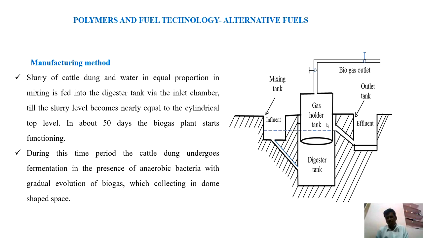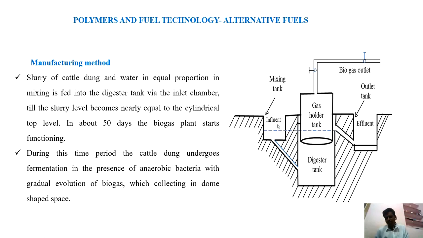The manufacturing method is given here. First, we take a slurry of cattle dung and add water in equal proportion, and it is injected into the effluent chamber, which is then sent to the digester tank. In this digester tank the reaction takes place. The anaerobic bacteria present in the digester tank react on the organic matter and decompose it, releasing methane gas. This methane gas comes through this valve, and we collect the biogas.